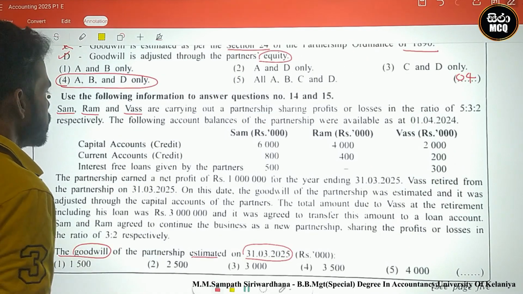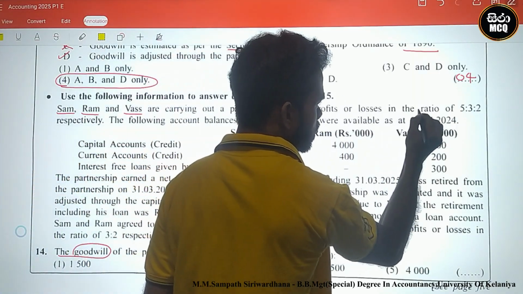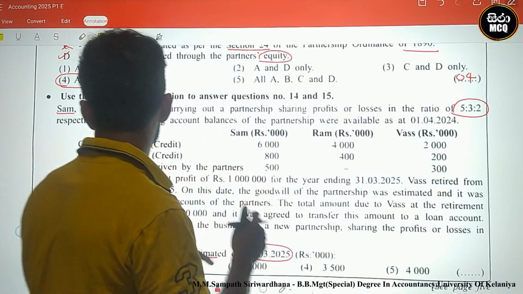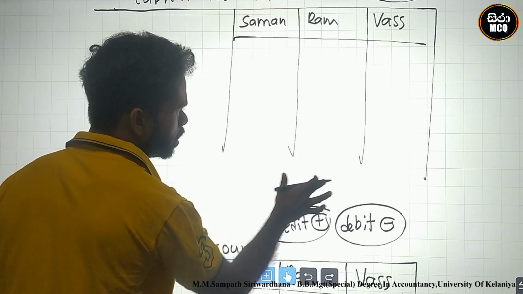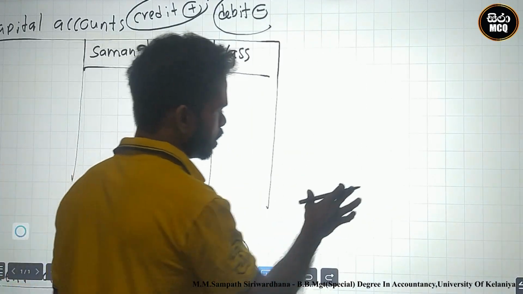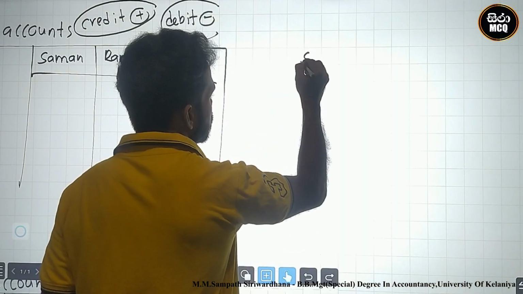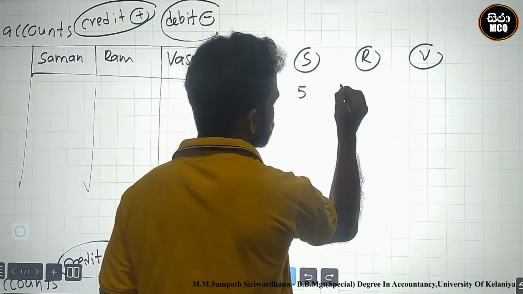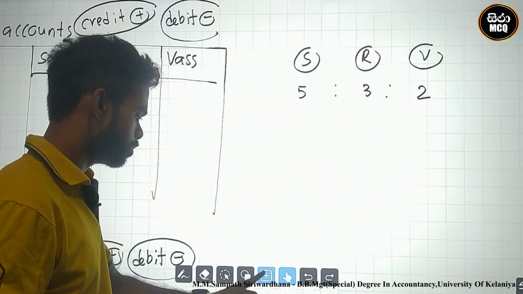Saman, Ram and Vas were carrying on a partnership sharing profit or loss in the ratio 5:3:2 respectively. I prepare the partners' current accounts using the profit or loss sharing ratio for Saman, Ram and Vas, which is 5:3:2.